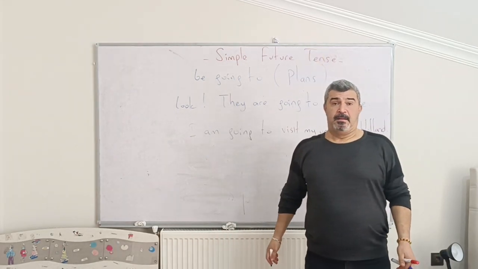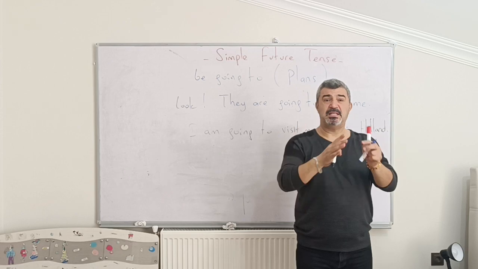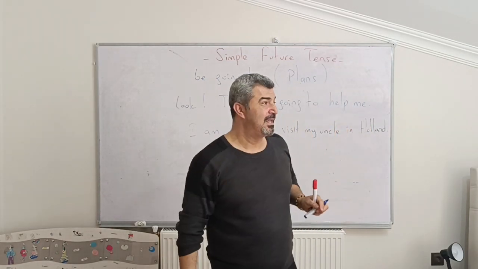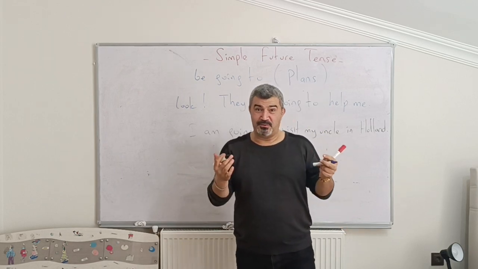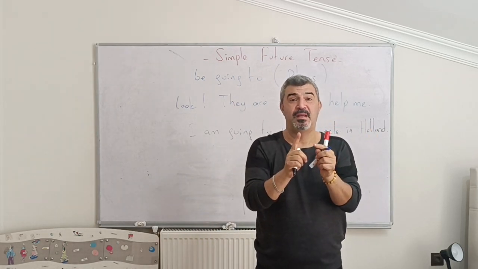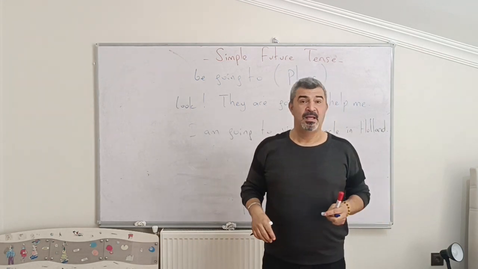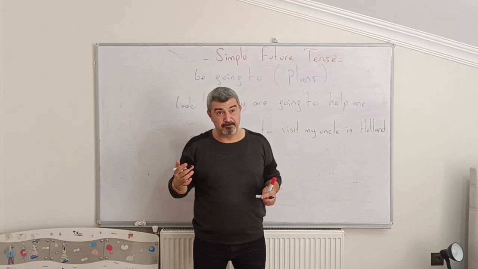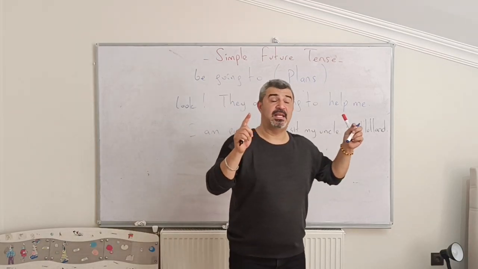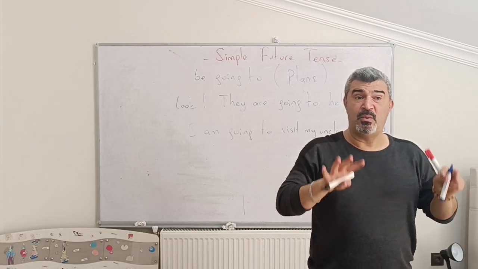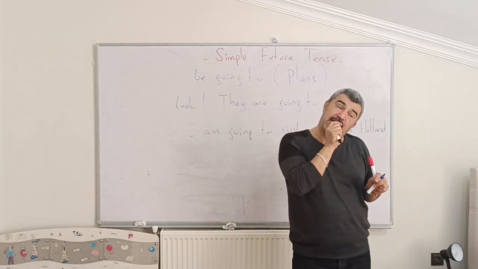So, let me summarize the will. When we say will, what do we use it for? About predictions. The most important word is prediction, about offers, about promises. And when we decide something at the time of speaking.